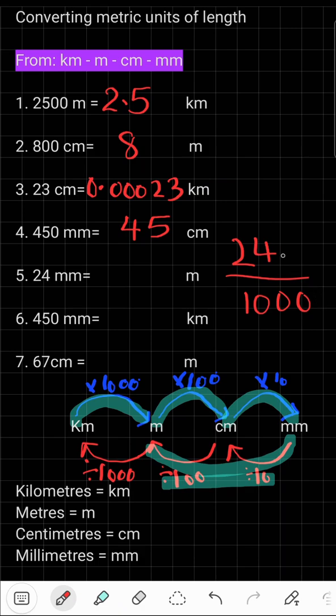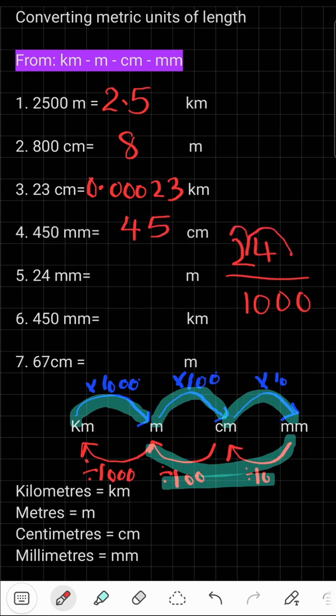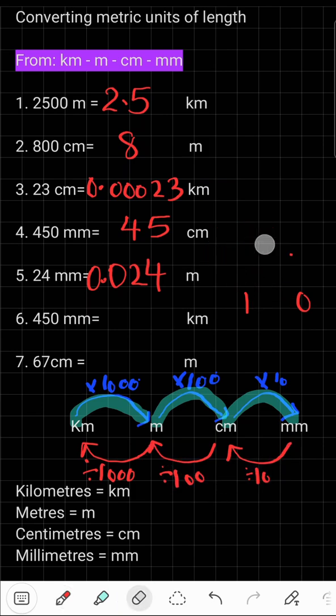We're going to add the humps from here. 3 humps. 1, 2, 3, and we put a decimal here. This is an empty place. I'm going to add a 0. The answer is 0, 2, 4, and my decimal is here, and I'm going to add a 0 before. So it's 0.024 meters. Move on to the next one.